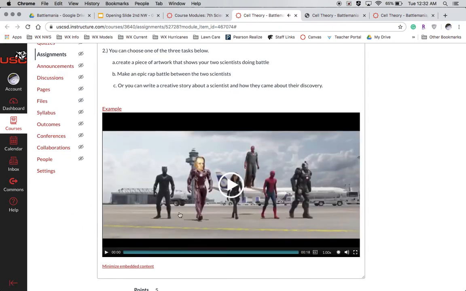Okay, so you can see in that one, they definitely overlaid some of the scientists' faces over the parts of the Avengers in here. Super creative, right? You can go as far as that if you choose.